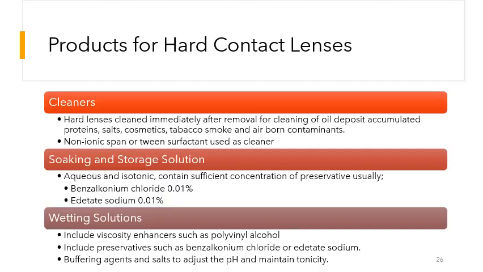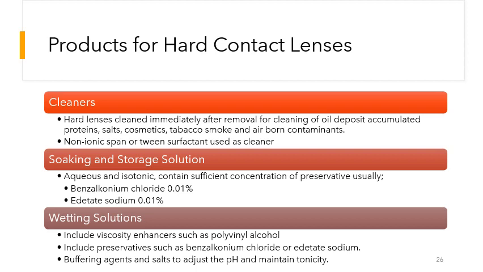Finally, we have the products for the hard contact lenses. Three types of products are used for maintenance of the hard contact lenses. Number one are the cleaners. Hard contact lenses should be cleaned immediately after they have been used, to clean off the deposits of accumulated proteins, salts, cosmetics, tobacco smoke, and airborne contaminants. These are basically non-ionic surfactants. Spans or Tweens may be used as a cleaner for the hard contact lenses.